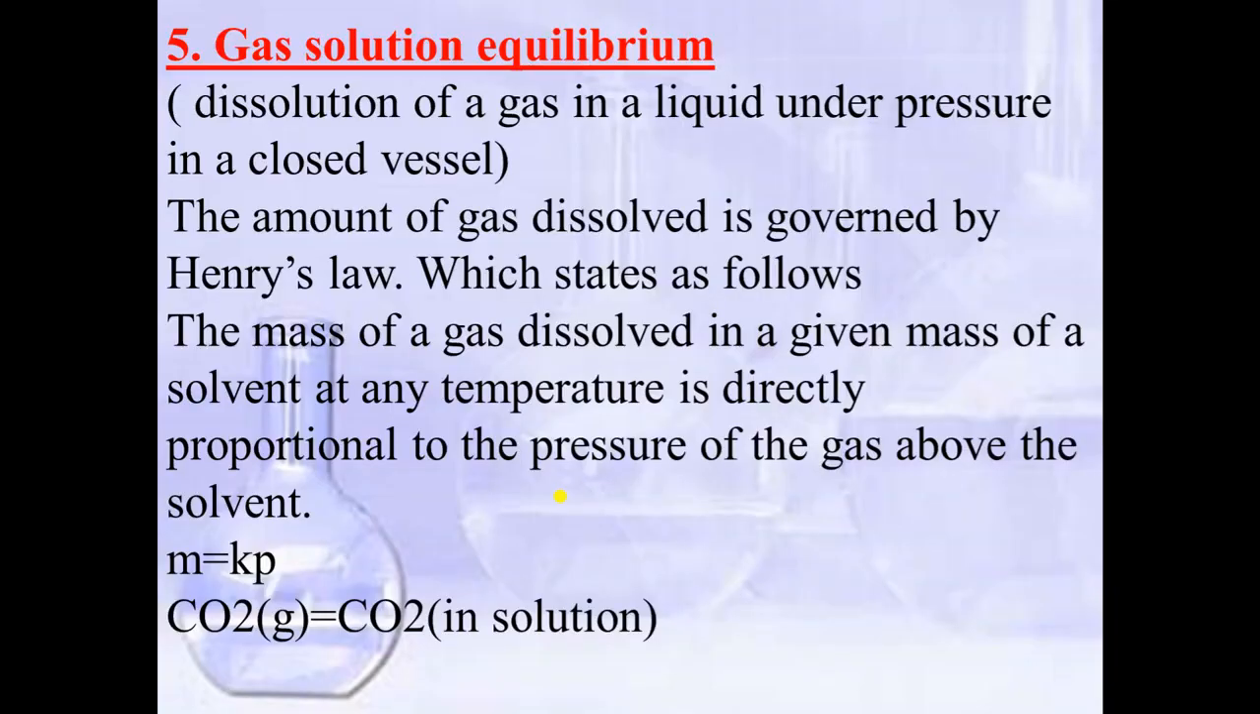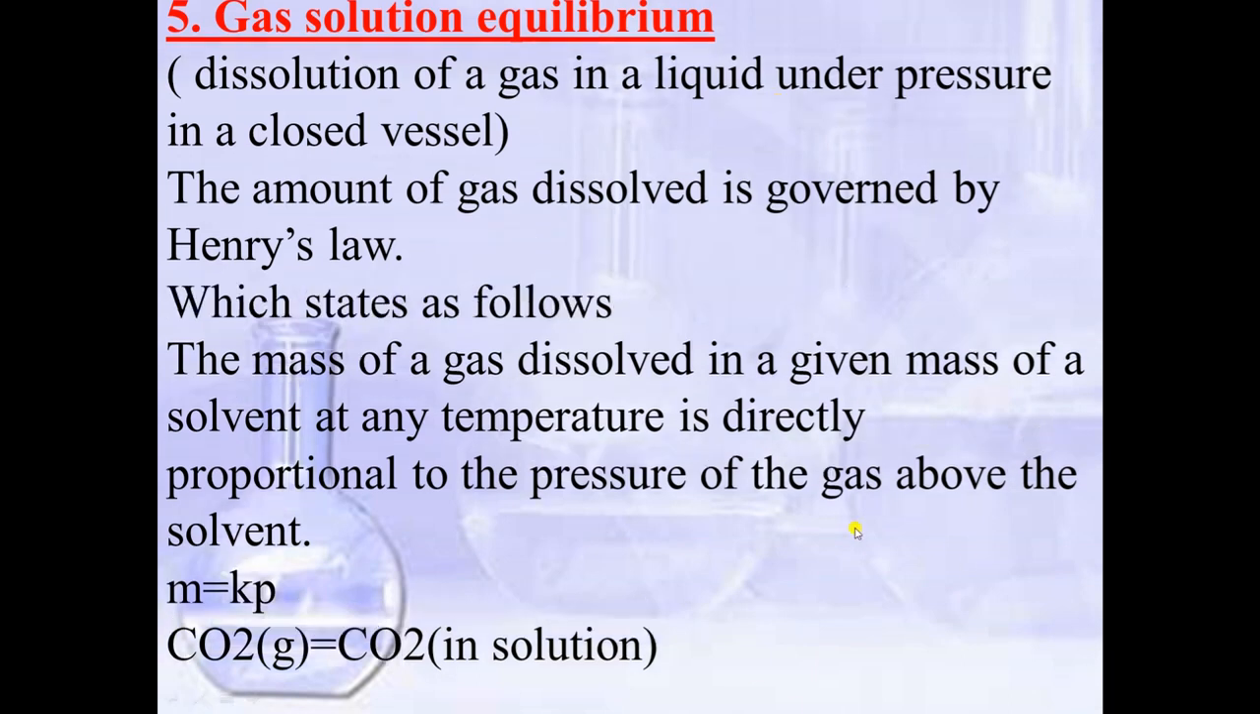Now the fifth type of physical equilibrium is gas-solution equilibrium. Here we take a gaseous solution in which there is dissolution of gas in liquid under pressure, and we are taking a closed vessel. When a gas dissolves in liquid, it is governed by Henry's law. According to Henry's law, the mass of a gas dissolved in a given mass of solvent at any temperature is directly proportional to the pressure of the gas above the solvent.